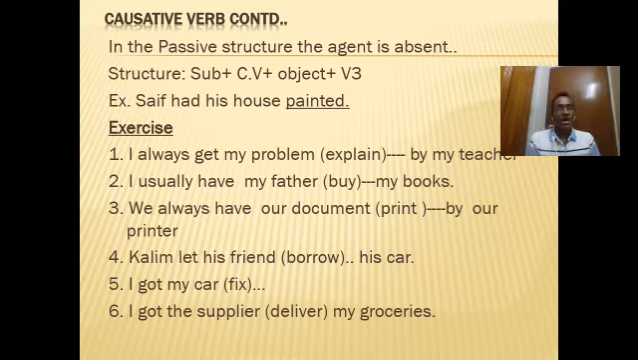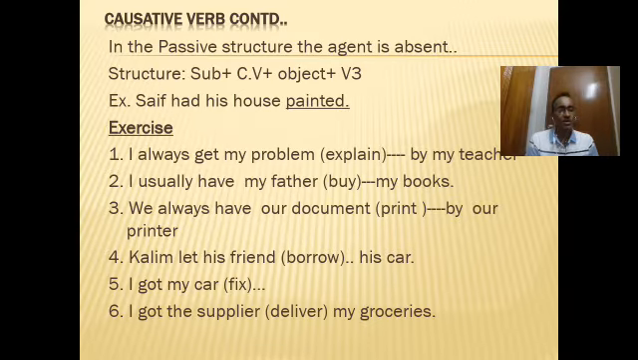So see, I always get my problem explained by my teacher. What will be the right form of the verb in the bracket? You see, the subject, then causative get, my problem. After get we haven't used any agent or doer. Therefore this is a passive sentence, but the doer has been added at the end of the sentence by the preposition by. This also indicates the form of passive sentences. So here the answer is I always get my problem explained by my teacher.